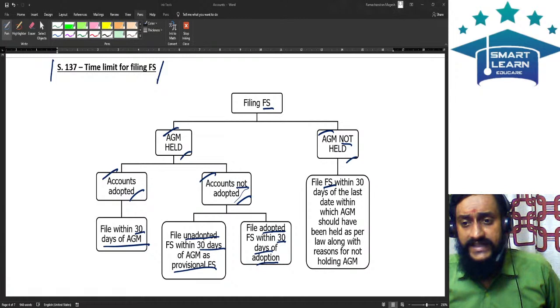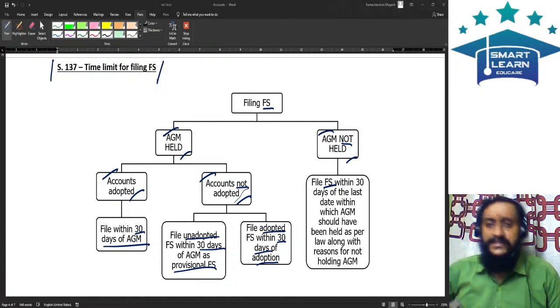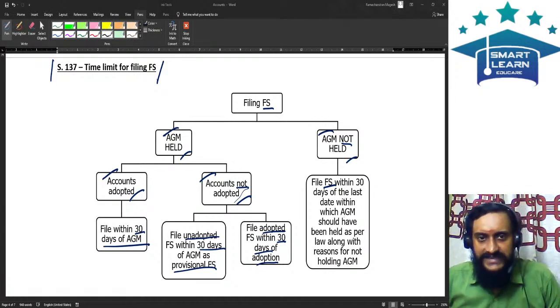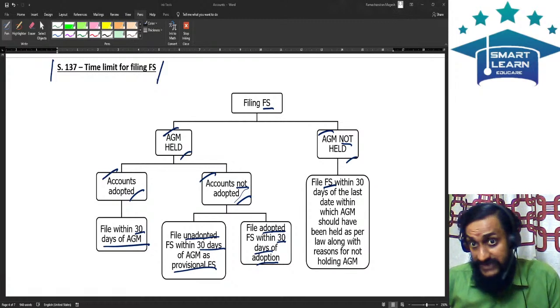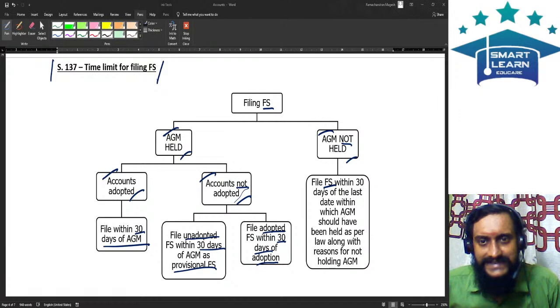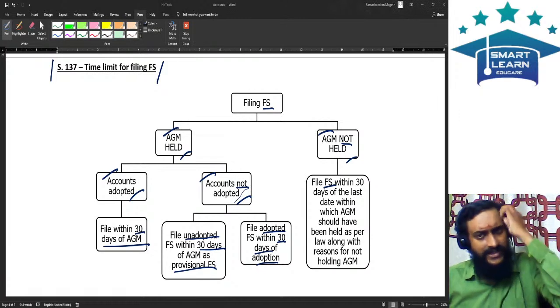Because your AGM is getting delayed, don't delay the financial statements filing. Still file whatever financial statements are there. File it with the ROC within 30 days of the last date on which AGM should have been held as per section 96. There is a section called section 96.